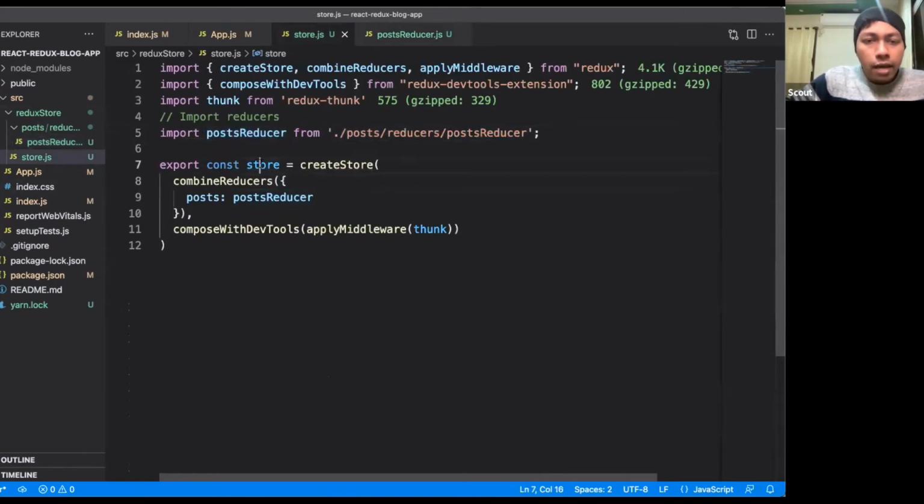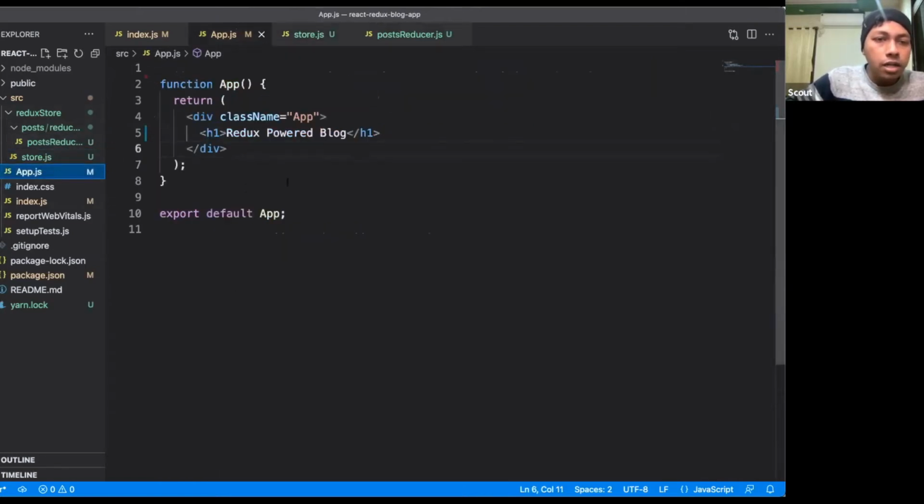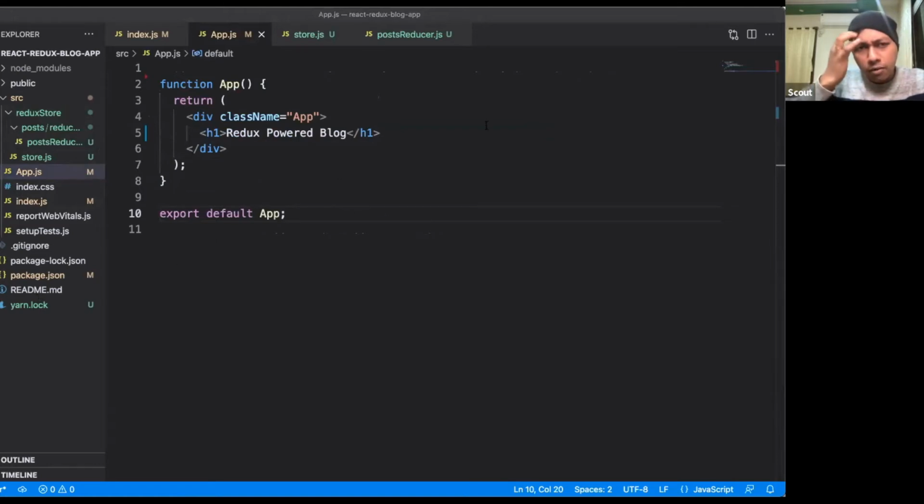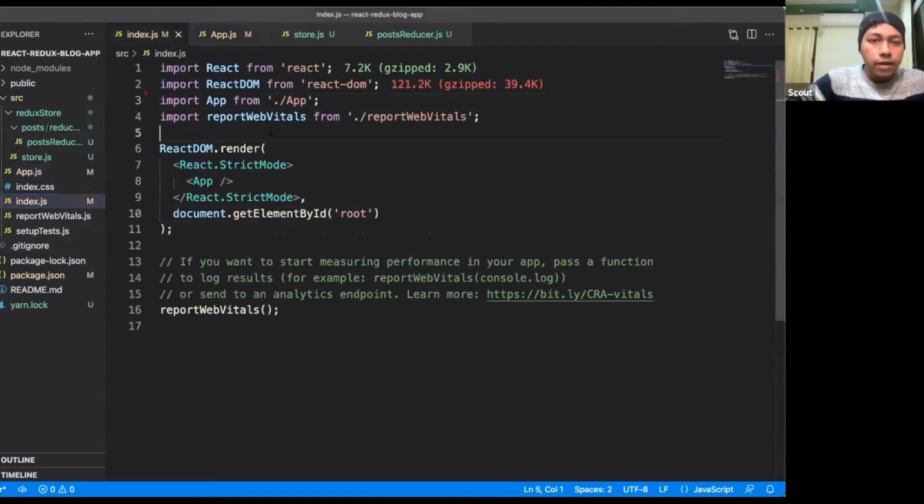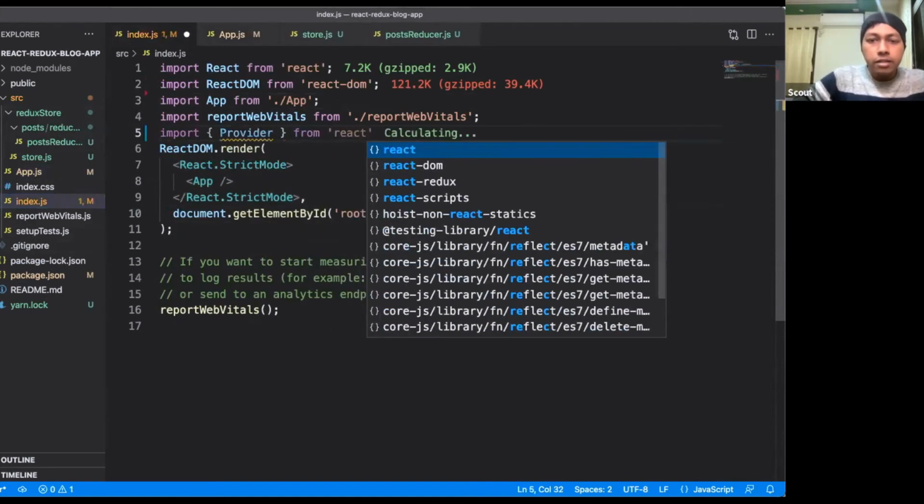And here I have created my store. This store is something which I have to attach with my React application. I have created this folder, but it is not included in our primary application. So how would we do that? Inside our app.js, no, we will add it inside our index.js. So inside our index.js file, we will import something called provider from the React Redux library.